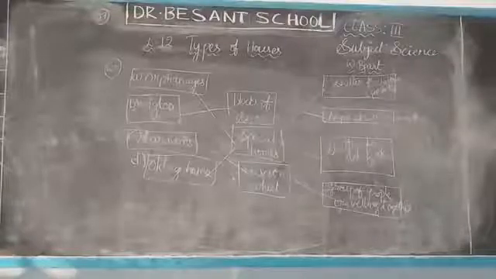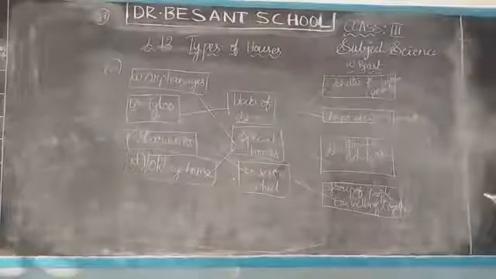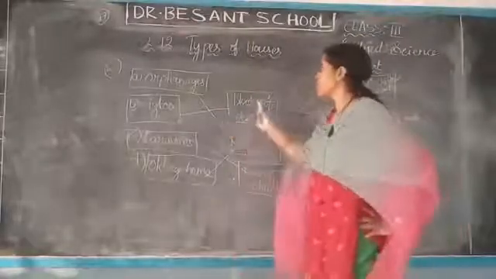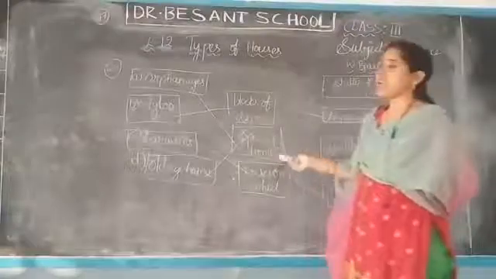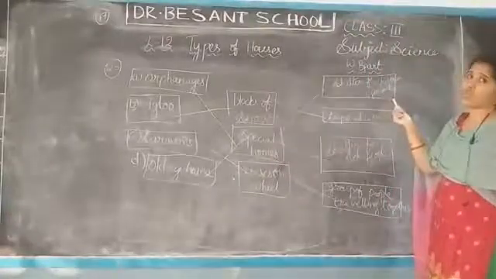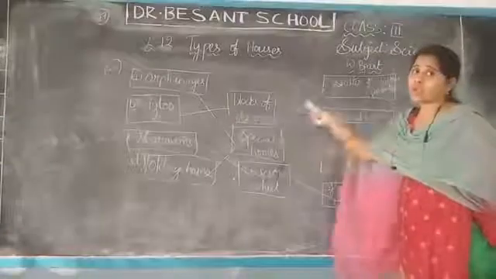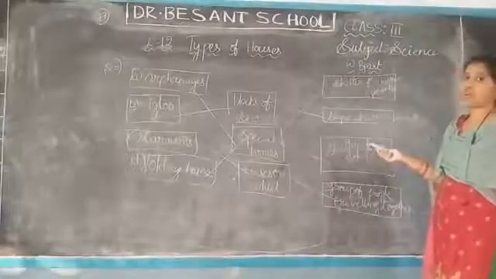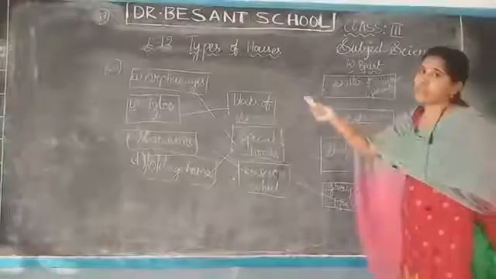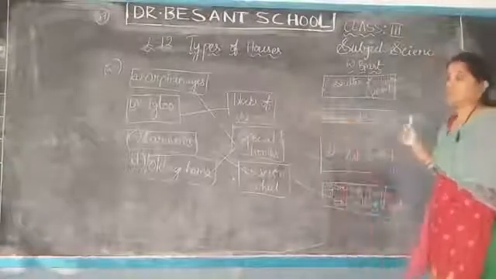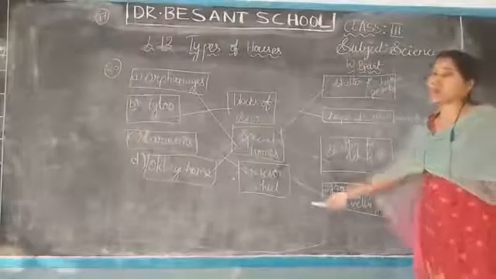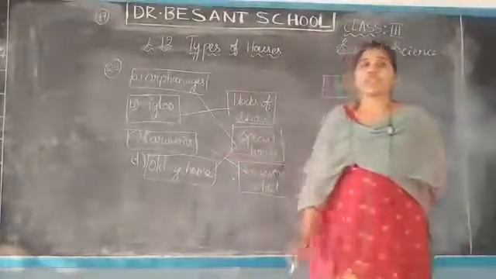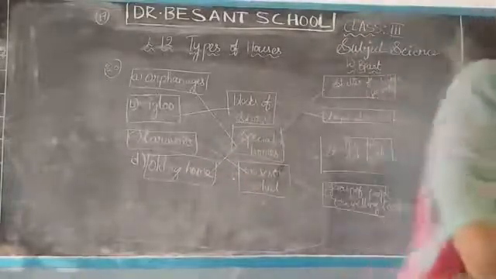Okay children, did you understand? Here our workbook part is completed. Once again I will repeat this. First one, orphanages means special homes. Igloos means blocks of snow. Caravans means houses on wheels. Old age homes means special homes. Next, the shelter for children who lost both parents, we can take them to the special houses. That is also related to the shelter for old people. Keeps it warm comes to the igloo, which is made with blocks of snow. And last one, a group of people traveling together, that house we can call a house on wheels, caravan. Did you understand children? Here our workbook part is also completed. Lesson number 12 is completed.